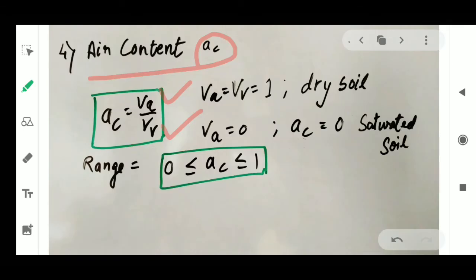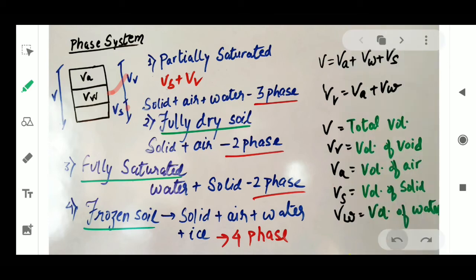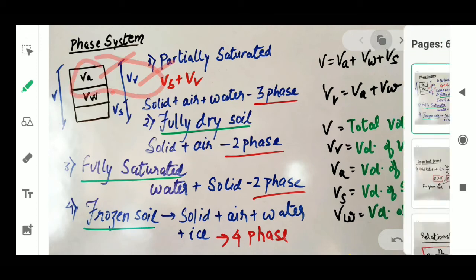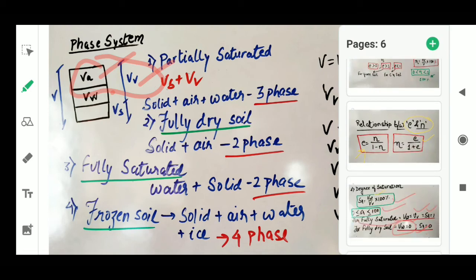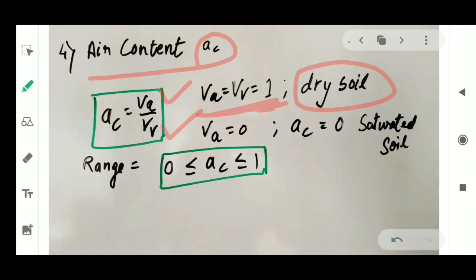Then understanding the air content, right? Air content is the ratio of volume of air to the volume of void. So VA is equal to VV, then we get 1, which is a dry soil. Here you can see in the phase diagram, volume of air by volume of void into 100, we get the air content.